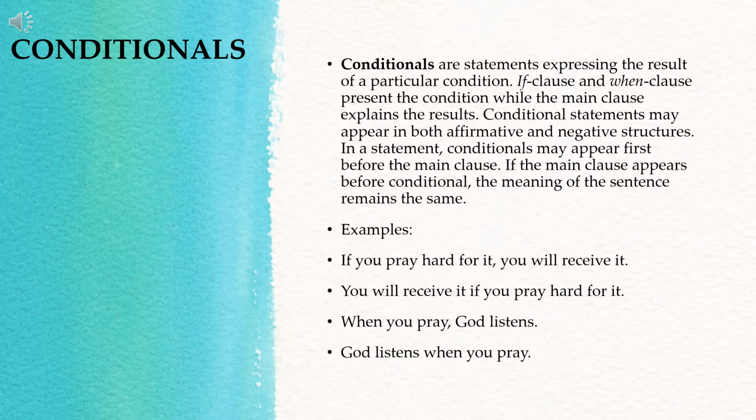If you pray hard for it, you will receive it. So what will you be using? You will be using the simple present tense of the verb also in the if clause, because the context of the sentence is what is achievable. Later, as we explain it, the zero condition. So what is that verb in the if clause? You have "pray," so simple present tense, while in the main clause you have "will receive" in the simple future tense. So why is that so? Later we will explain it.